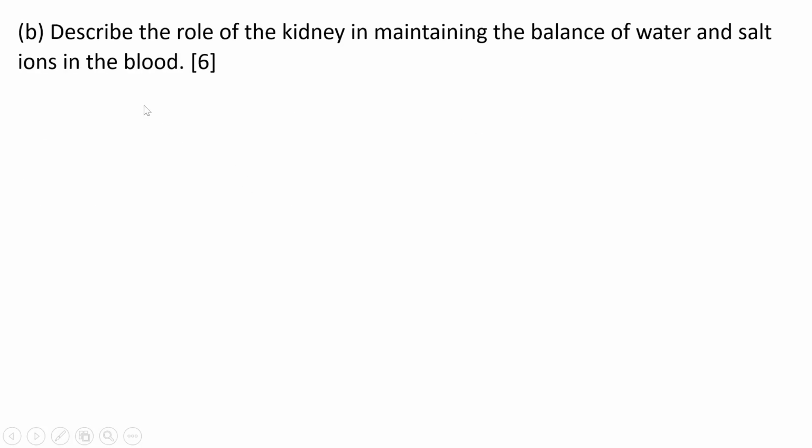The next question was B in the same year. It was: describe the role of the kidney in maintaining the balance of water and salt ions in the blood, 6 marks. When they say role, it means function as well. So you are describing the function of the kidney in maintaining the balance of water and the salt ions in the blood. So 6 marks, you describe.